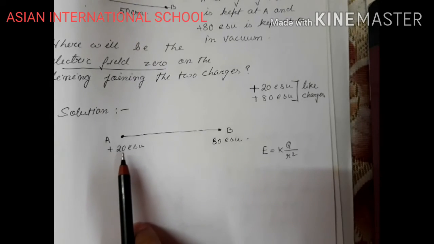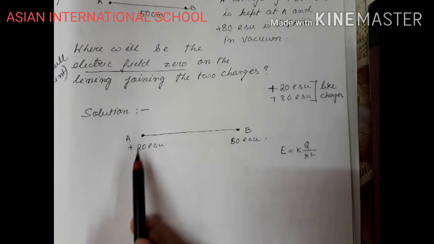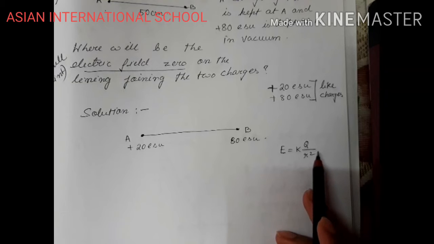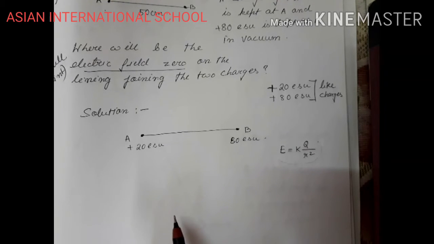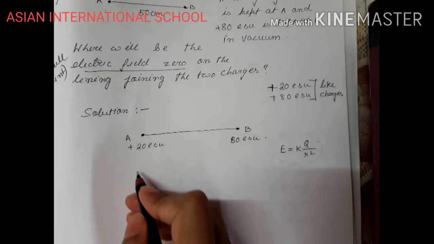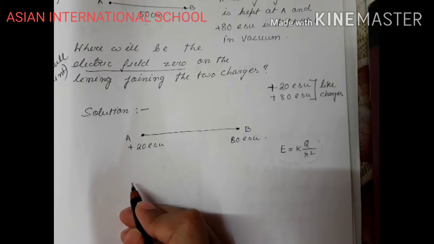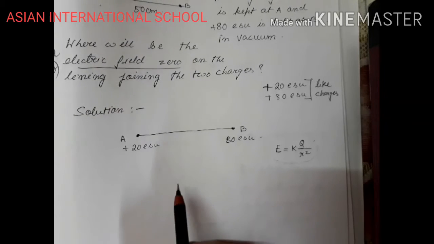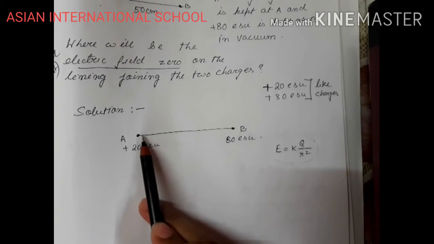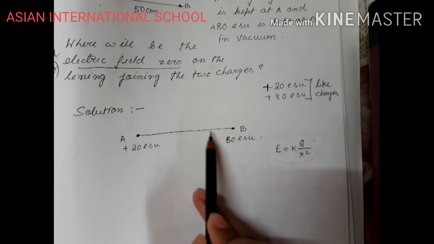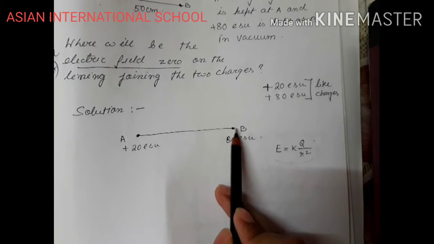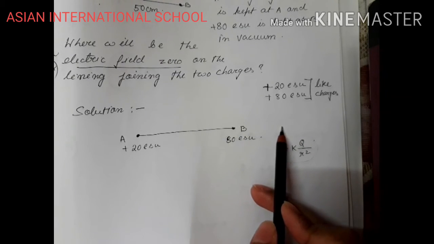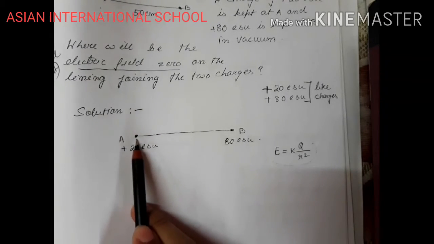I have drawn the diagram here. I have kept 20 ESU and 80 ESU. This is my formula to be used because I need to find out electric field, E equals to KQ by R square. Now I need to understand first that the point where the electric field will be 0, will that point be on this line between A and B, or will it be outside A, or will it be outside B? Will it be on this side? Will it be on this side? Or will it be between A and B?